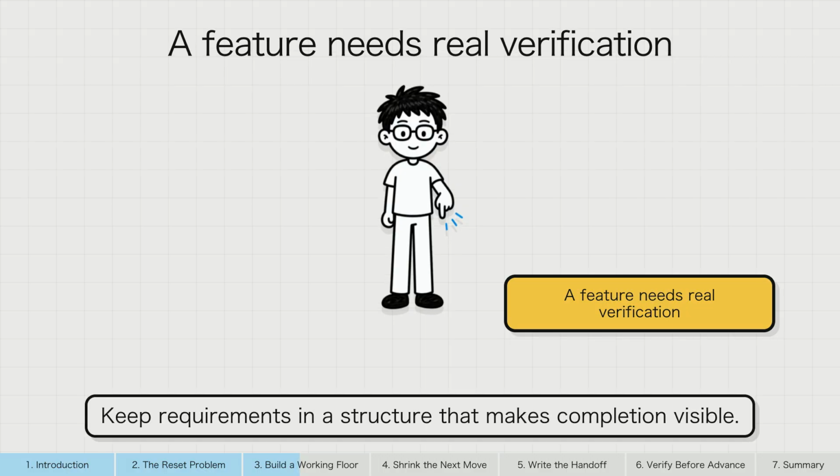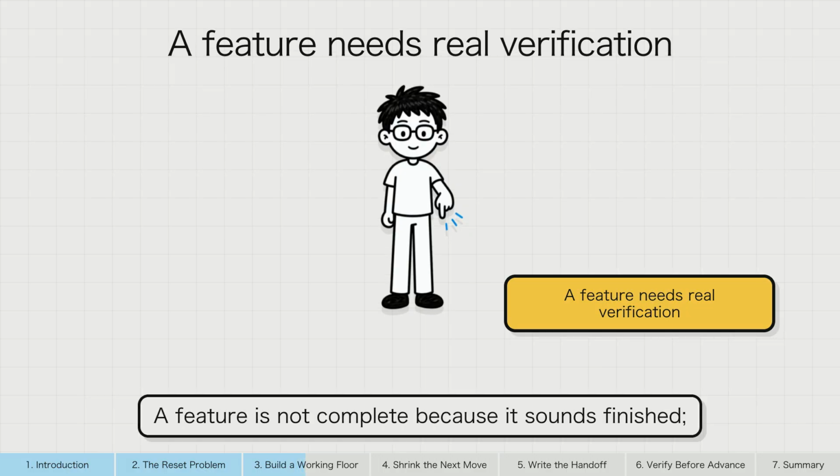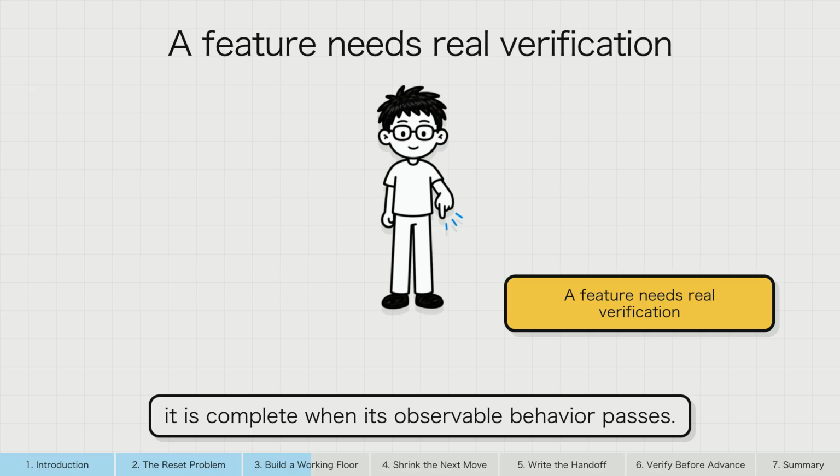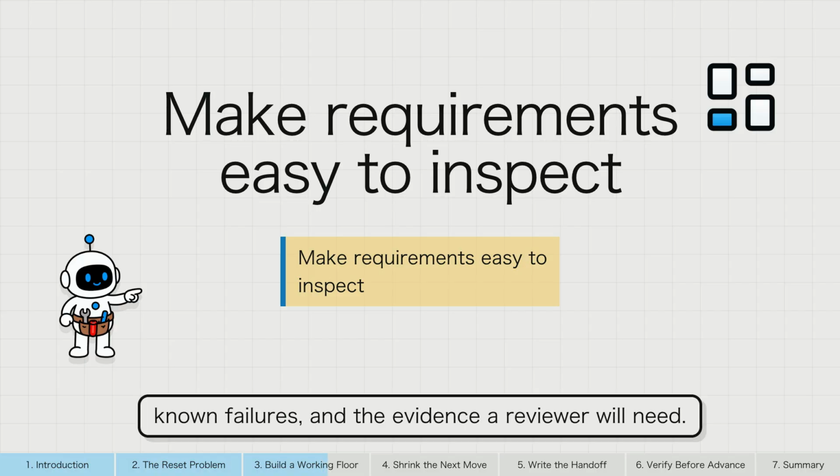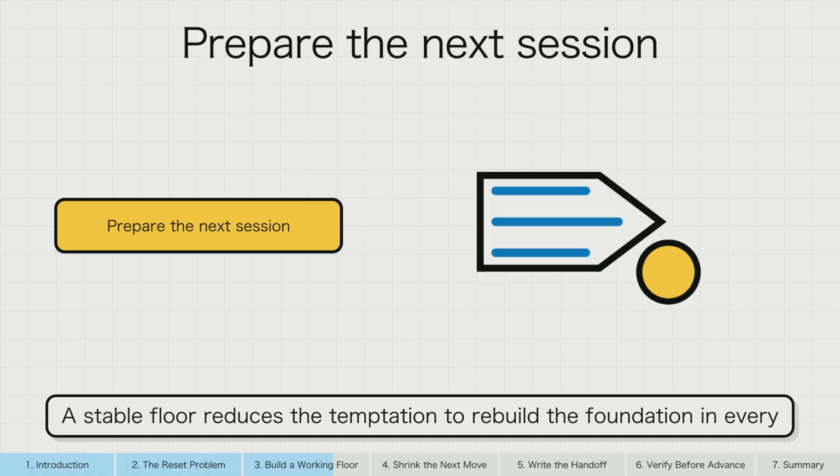Keep requirements in a structure that makes completion visible. A feature is not complete because it sounds finished. It is complete when its observable behavior passes. Also record the current constraints, accepted inputs, forbidden changes, known failures, and the evidence a reviewer will need. A stable floor reduces the temptation to rebuild the foundation in every session.